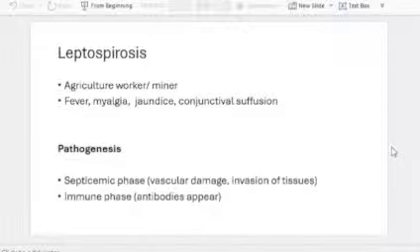That's why you get a clue like agriculture workers or miners presenting with fever, myalgia, conjunctival suffusion, and jaundice. You can easily write it as leptospirosis. Leptospirosis pathogenesis is very simple. We have a septicemic phase where vascular damage and invasion of tissues occur, and an immune phase where antibodies start appearing. That's how you write the pathogenesis.